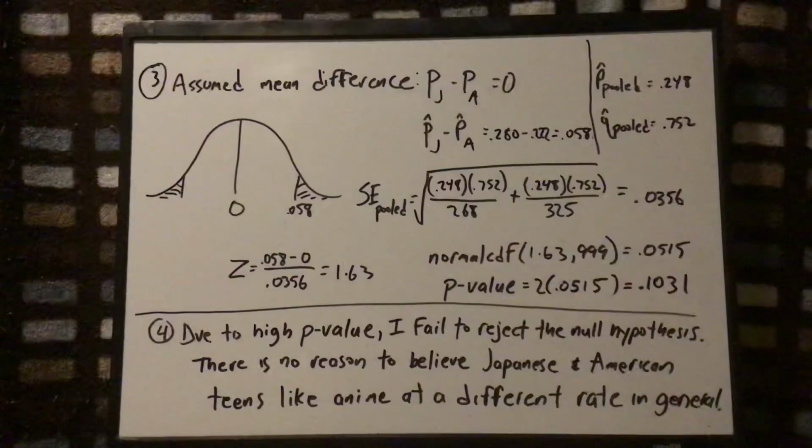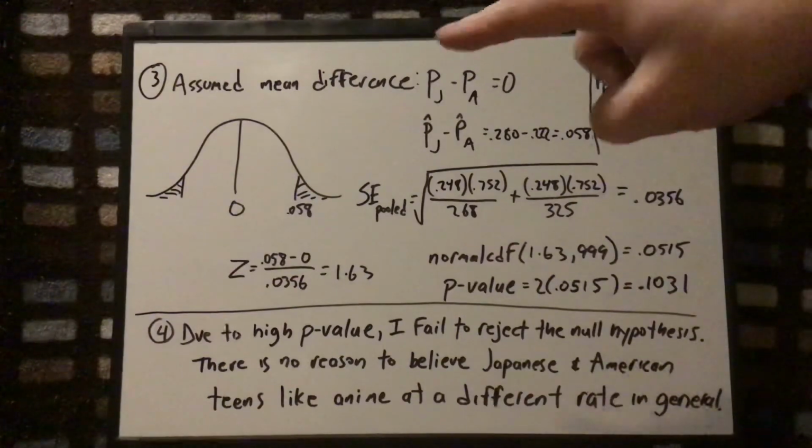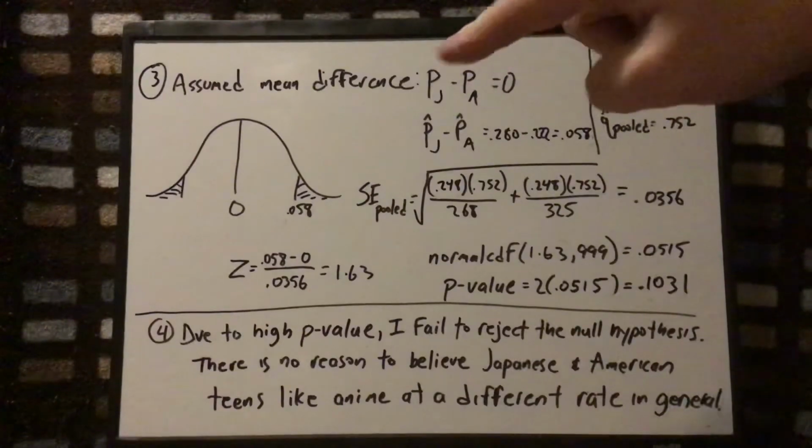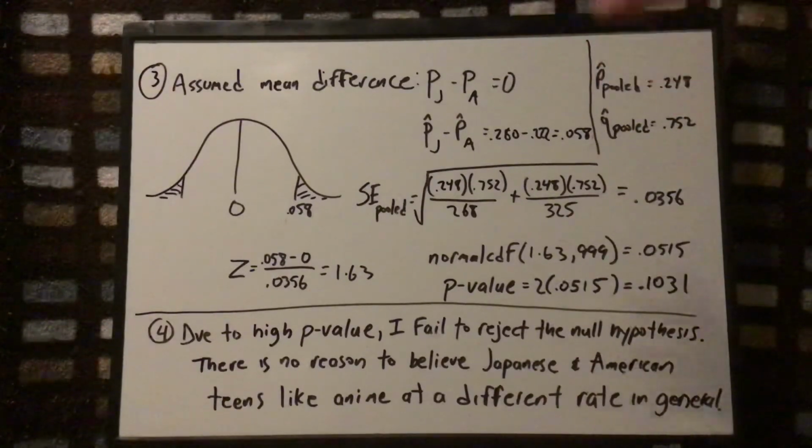By failing to reject the null, it means I have no reason to believe this isn't true, that even though the samples came out different, the population could very well have been the same. So I just put there's no reason to believe Japanese and American teens like anime at a different rate in general. Now remember, like with all tests, it's possible this test is wrong, but these procedures are correct most of the time. So this is the best we have to go on.